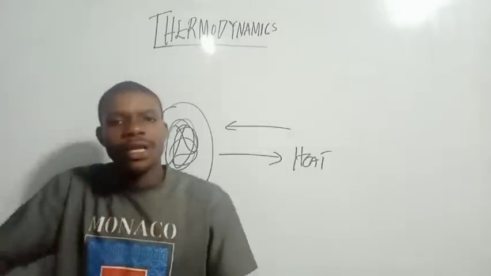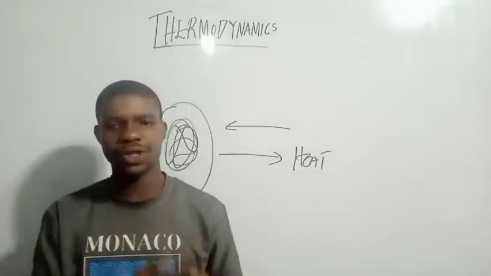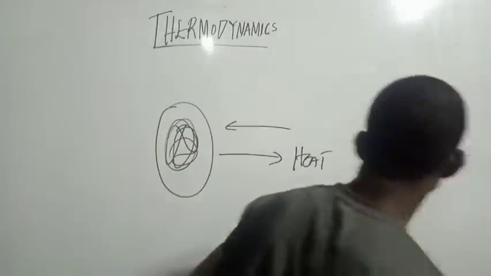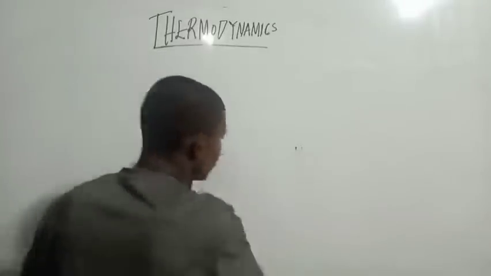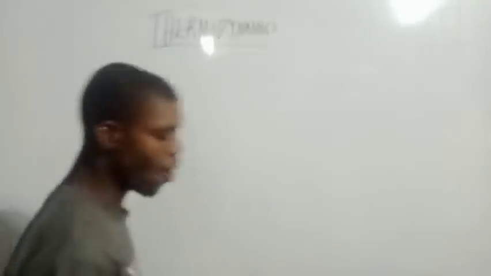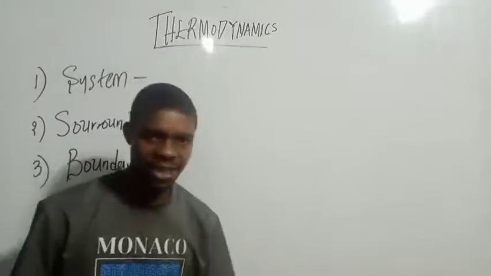Before we move further, let's look at the basic concepts of thermodynamics. When you study thermodynamics, there are three things you must note. One is the system. You cannot study thermodynamics without knowledge of the system. Two, the surrounding. Three, the boundary. These are the three things you must take note of. So what is the system? What is the surrounding? What is the boundary?